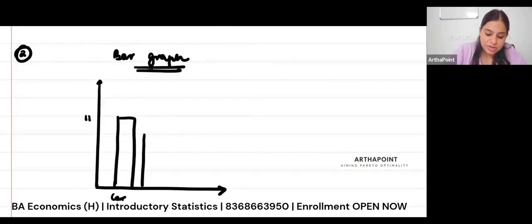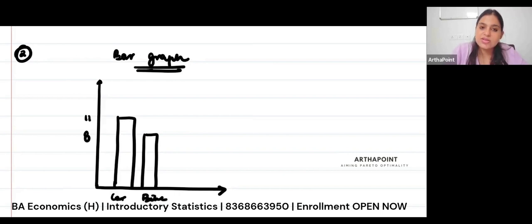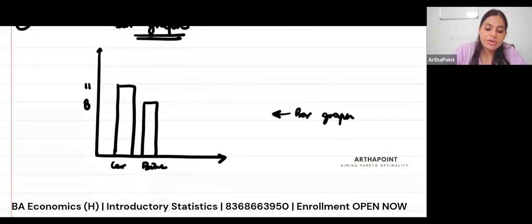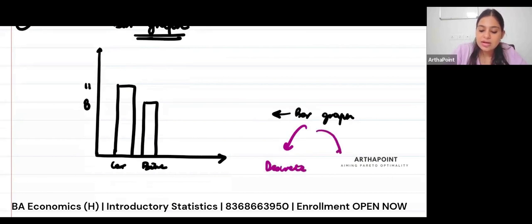And then I give you that 8 people traveled by bike, etc. If I make these bars, each bar representative of the frequency, then it gives me a bar graph. These bar graphs can be drawn for both discrete and continuous data sets.